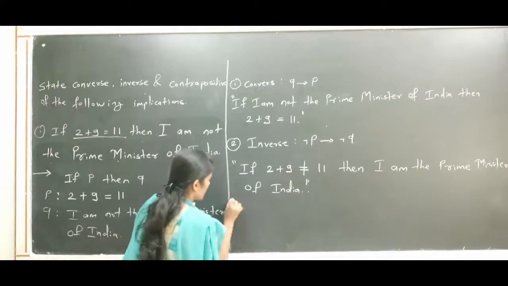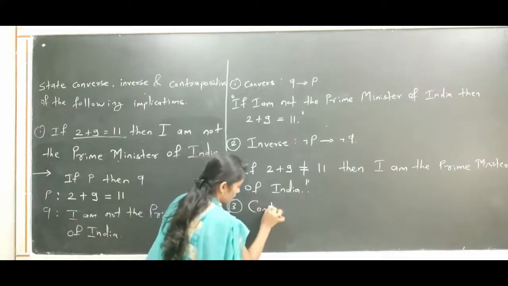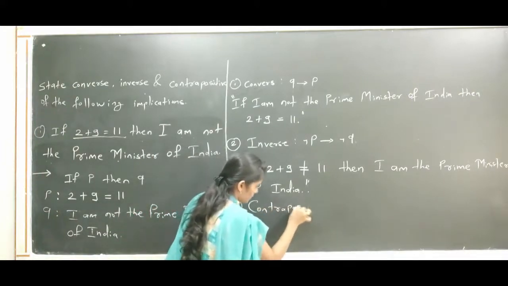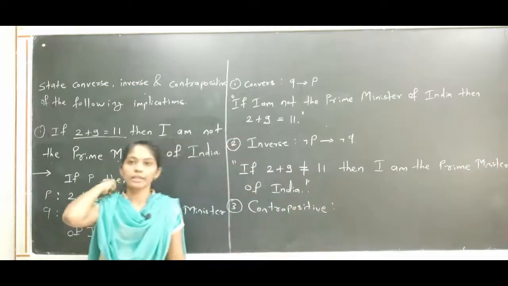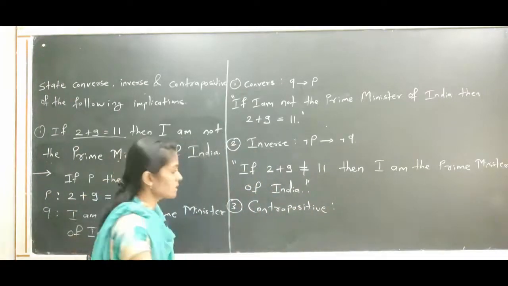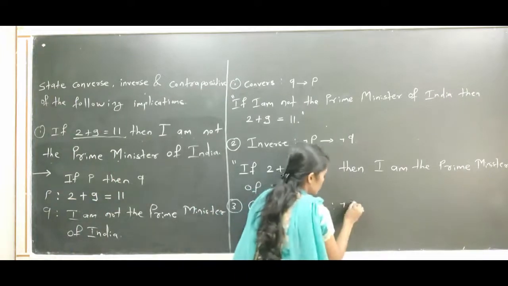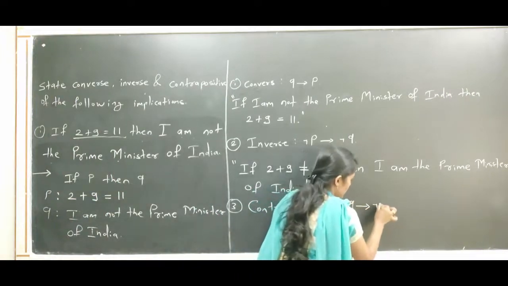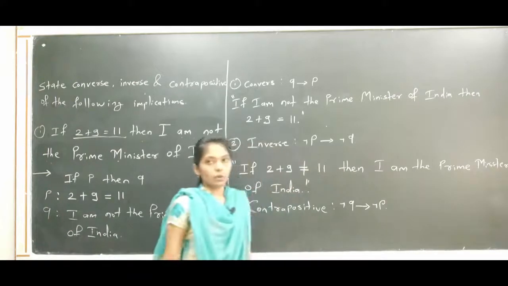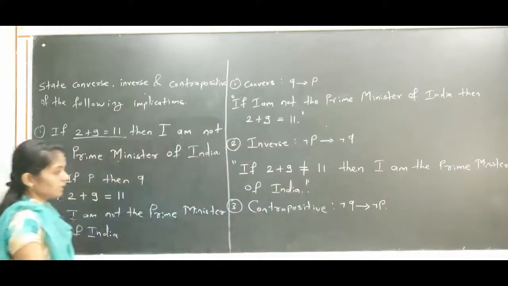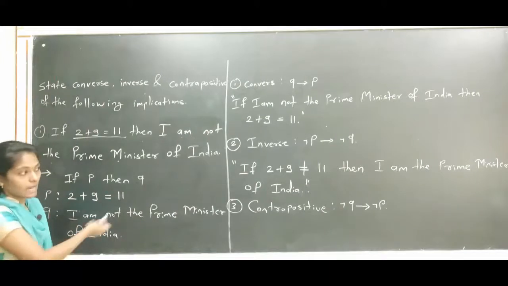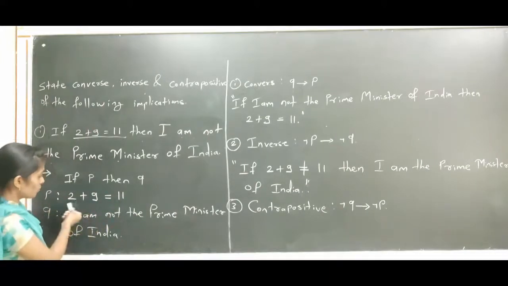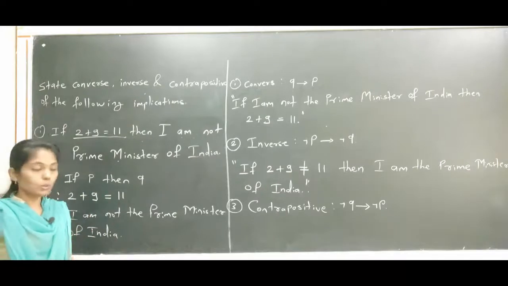Okay, and third, the last one, contrapositive. So contrapositive of conditional statement P implies Q is nothing but negation Q implies negation P. Okay, so here again negation Q, I am the Prime Minister of India, and negation P, 2 plus 9 is not equals to 11.